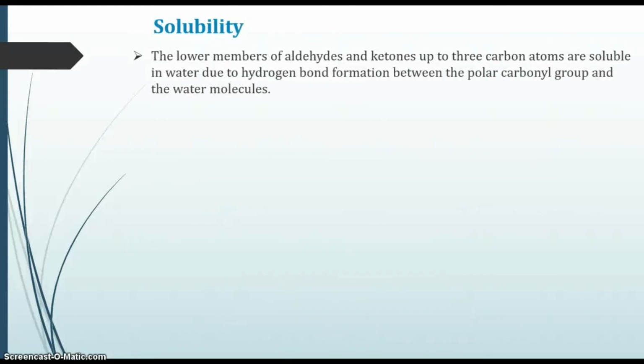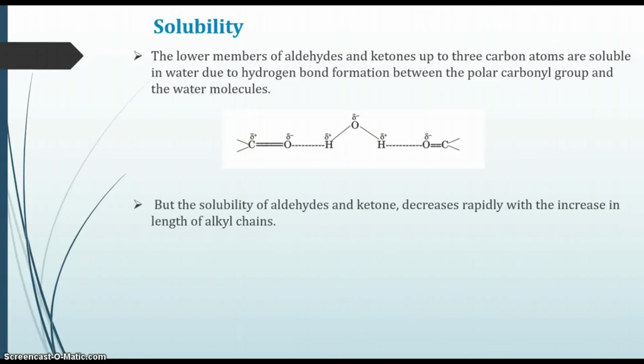Now let us learn the second physical property, which is solubility. The lower members of the aldehydes and ketones family, up to 3 carbon atoms, are soluble in water. Now why are they soluble in water? Because they can form hydrogen bonding with water molecules due to the presence of the polar carbonyl group. Now as the number of carbon atoms in the alkyl part of aldehydes and ketones increases, the solubility decreases. Why? Because the tendency to form hydrogen bonding also decreases.